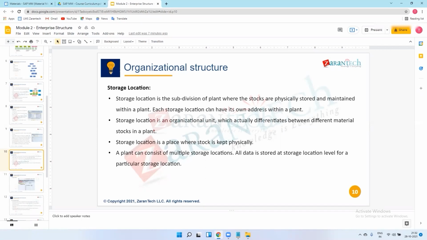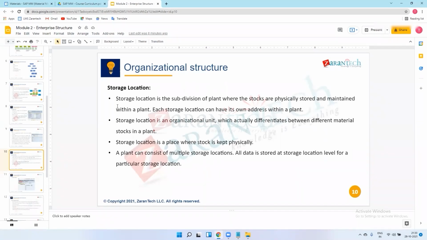And each storage location can have its own address within a plant. It means we have to store the material in one location. Just take an example. I am manufacturing some product in my company. So I procure raw material, or semi-finished or finished material from the vendor.